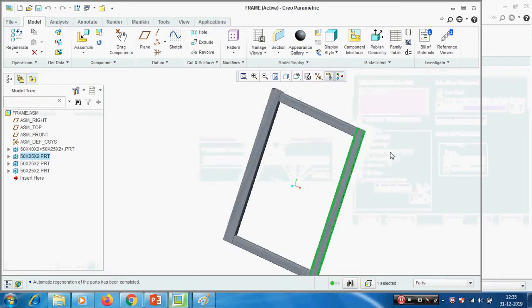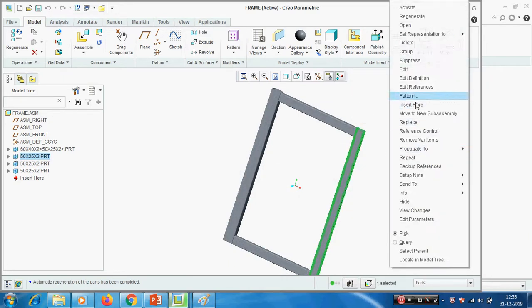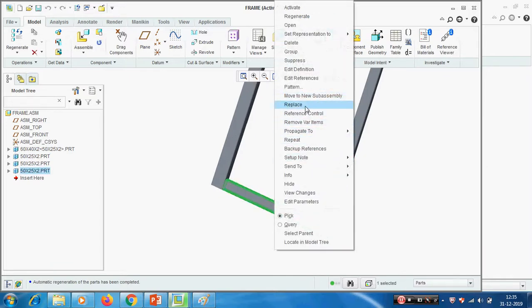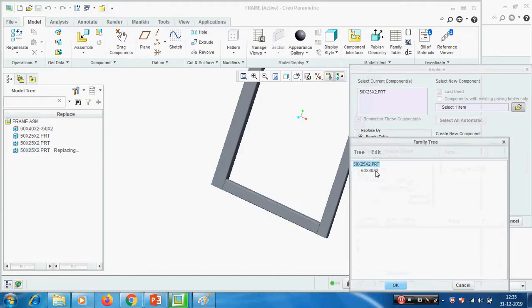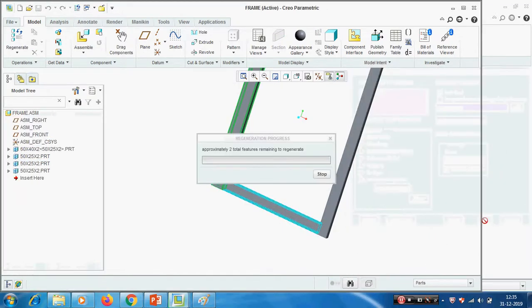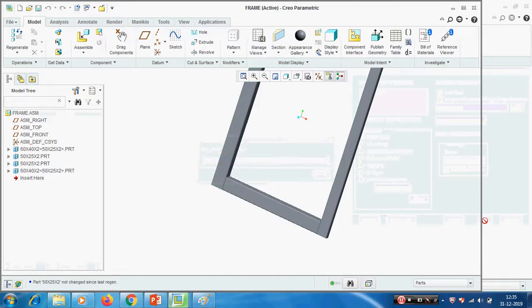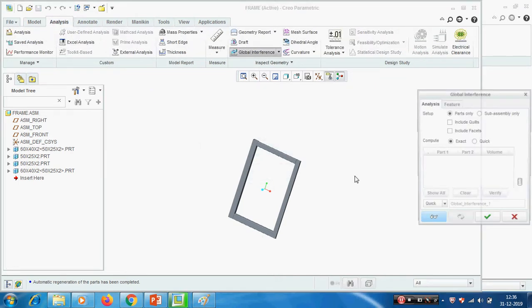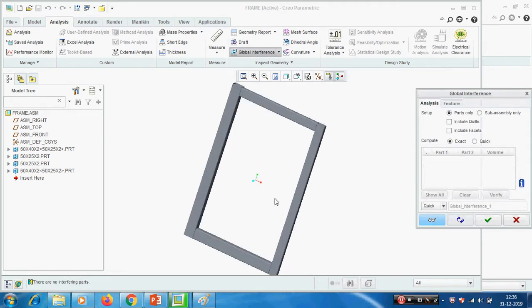If you want to replace this side, right click. Okay, I am replacing only this one. Replace. File open. Simply select and give OK. Now we have updated for higher size. We have to check whether any interferences are there or not. Analysis. Global interference. We don't have any interference because we have given the relation as a length, curve length, distance from this surface to this surface. So there is no interference.